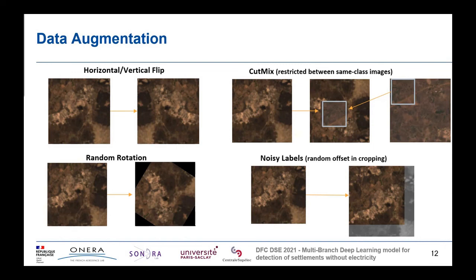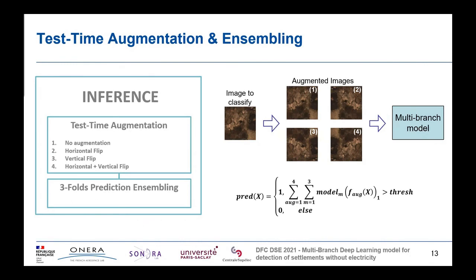Noisy labels was also used, where we randomly offset the aforementioned gridding process to model potentially noisy and inaccurate labels. While we use augmentation during training, we also use it at test time. We transform the initial image to classify into 4 new images. We then merge every prediction from these 4 images for each fold, each augmentation, by summing the probability value of the class of interest. We then find a satisfying threshold using the best achievable score on the public leaderboard.